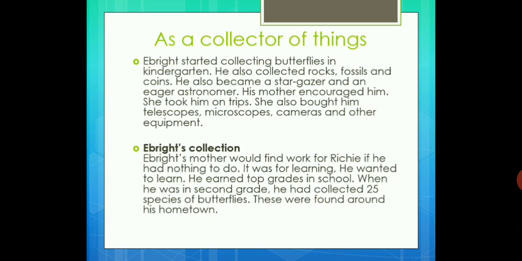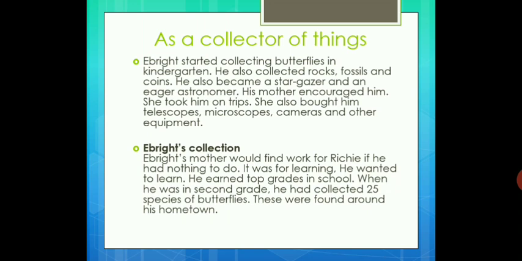He also became a stargazer. He liked stars very much and was an eager astronomer, and he wanted to know about astronomy. His mother encouraged him. She always encouraged Ebright and took him on trips so that he could learn from trips also.